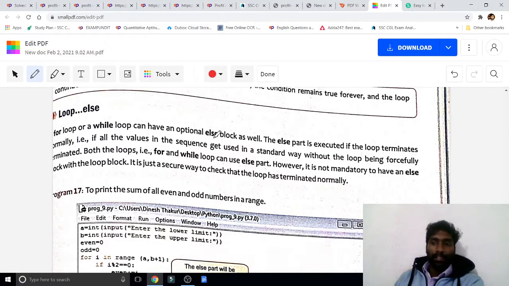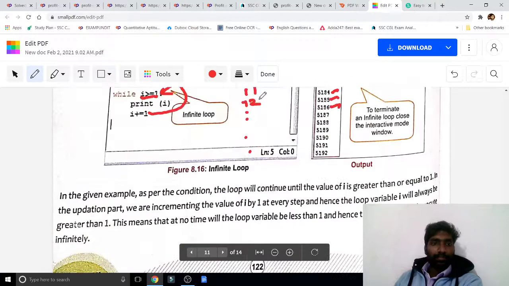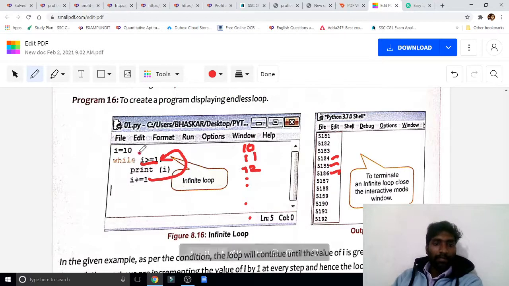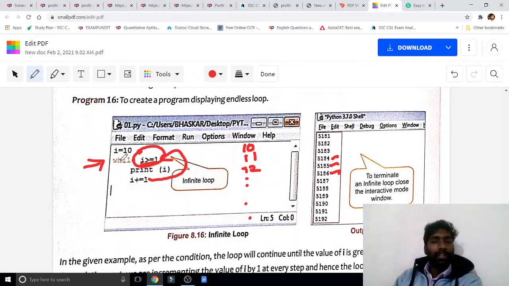At last, the last topic is loop else. A for loop or while loop can have an optional else block as well. The else part is executed if the loop terminates normally. Means, if the condition is false, this else block will run. Now here, if the condition is true, it is running and we get output. In this place, if the condition is false, we will not get any output.